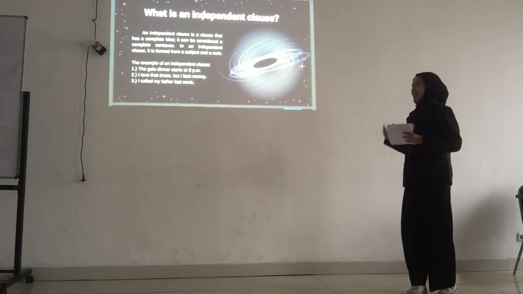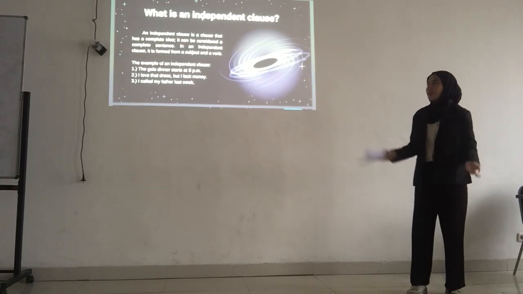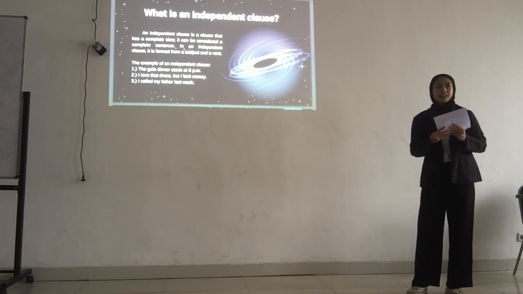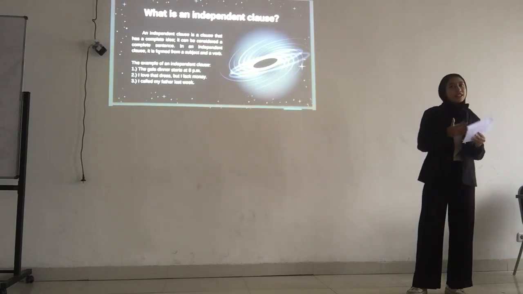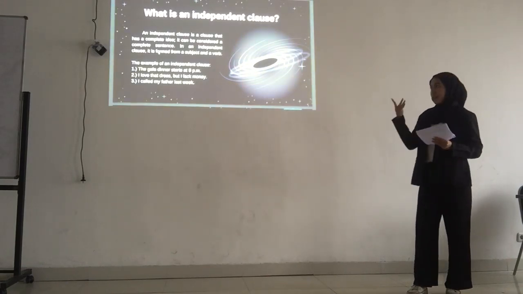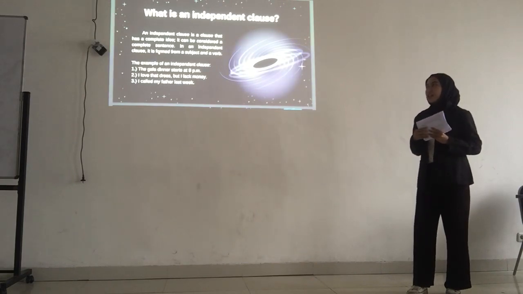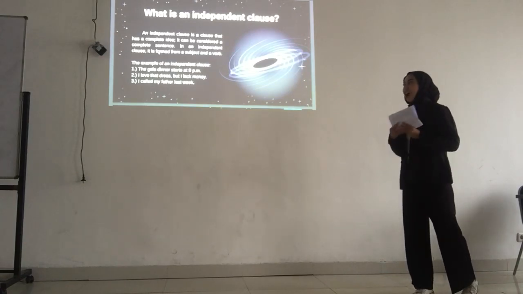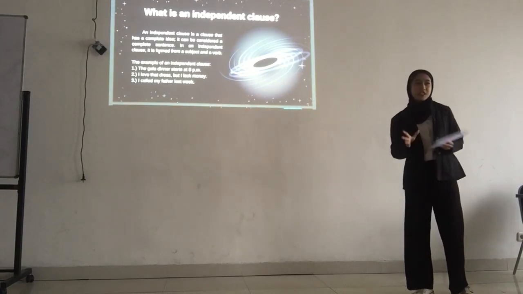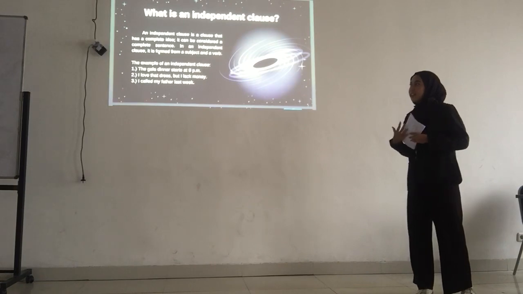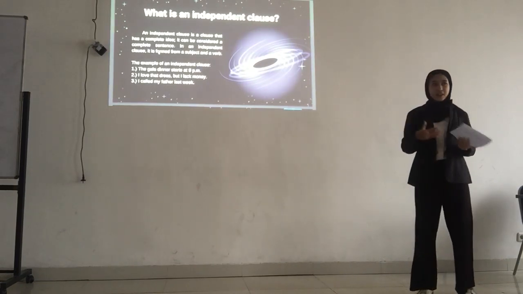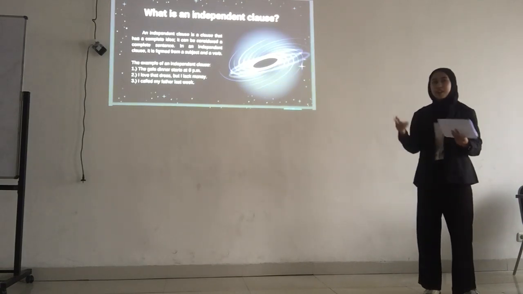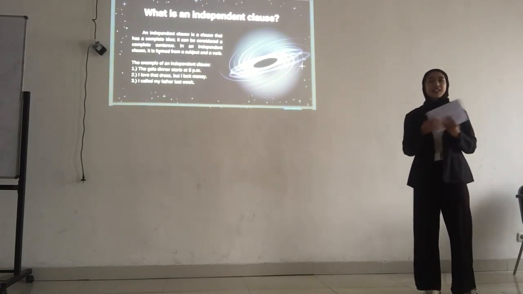What is an independent clause? An independent clause is a clause that has a complete idea. It can be considered a complete sentence. An independent clause can stand alone and the meaning can be understood. For example, the first example is: the gala dinner starts at 8 p.m. The second example is: I love that dress, but I like money. And the last example is: I called my father last week. As I explained at the beginning, these examples have a subject and a verb and have a clear meaning.